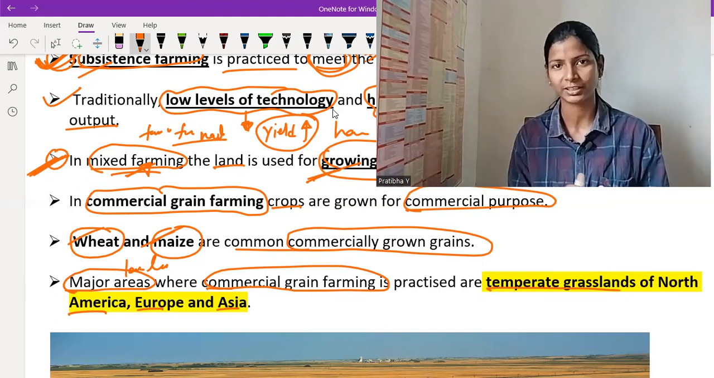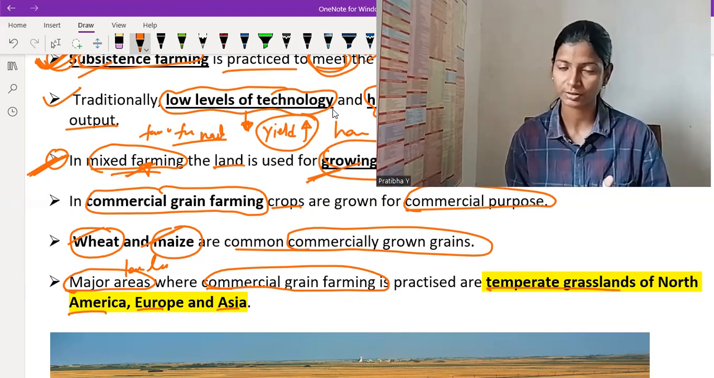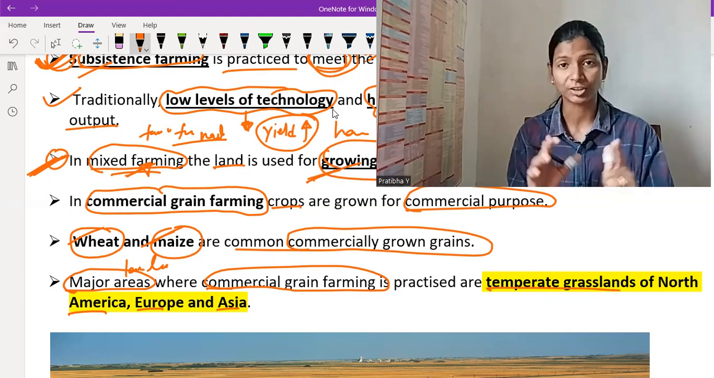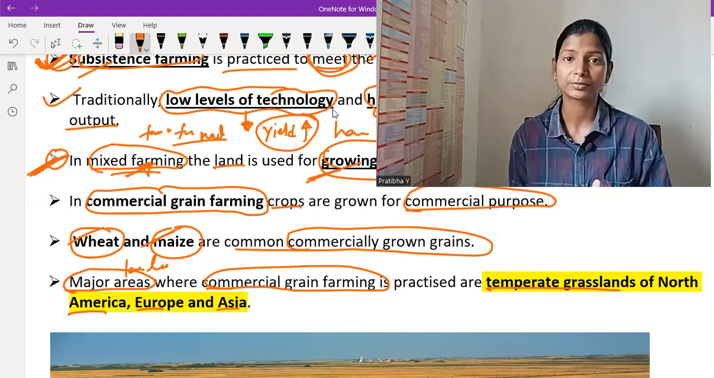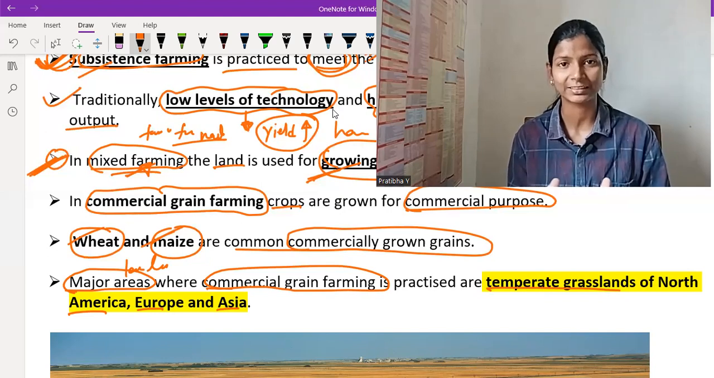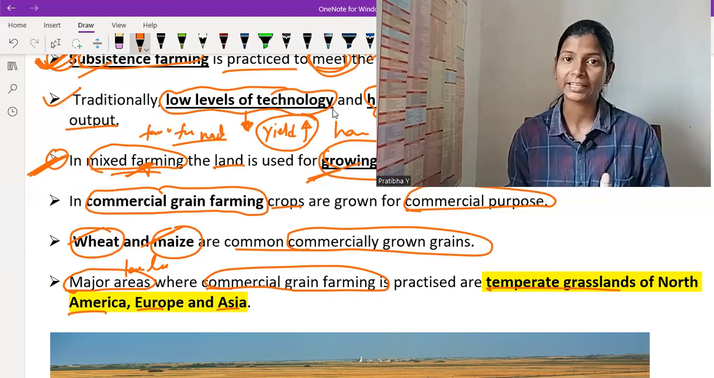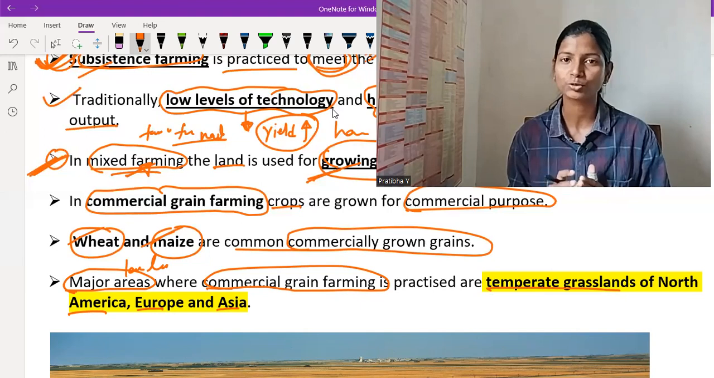So these two fulfill the criteria. In case of mixed farming, we produce food as well as fodder crops as well as rear livestock. In case of commercial farming, it is basically for a larger population, not only for the farmer's family, and we produce this commercial crop to sell in the market. Two major commercially grown crops are wheat and maize. The areas where commercial grain practice is very popular are North America, Europe, as well as Asia. I will show you three pictures.